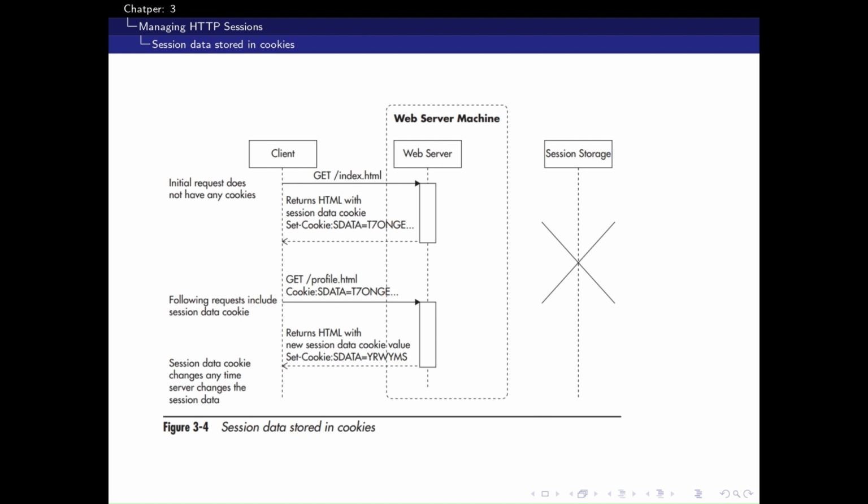Session data stored in cookies. In this approach, the server serializes session data, encrypts it, and sends it back to the client as a cookie. When the client makes the next request, the same data is sent back to the server. Figure 3.4 shows this cycle. The browser always includes the session data cookie in each request, and the server updates it as needed.